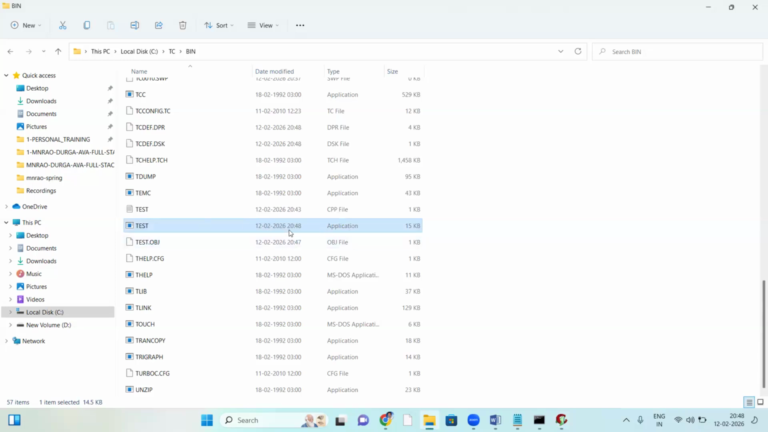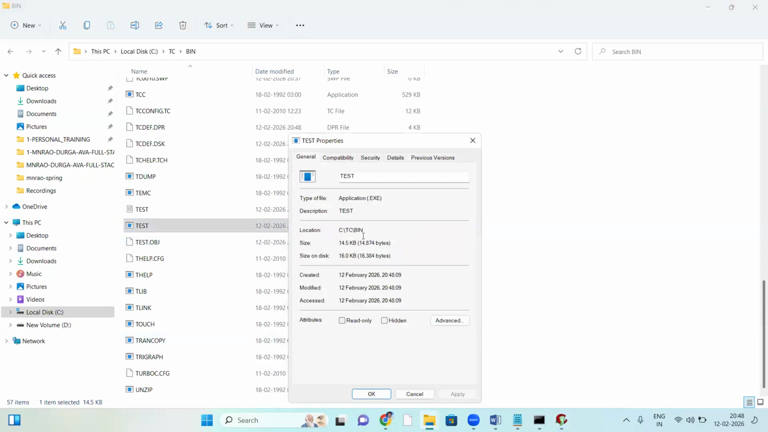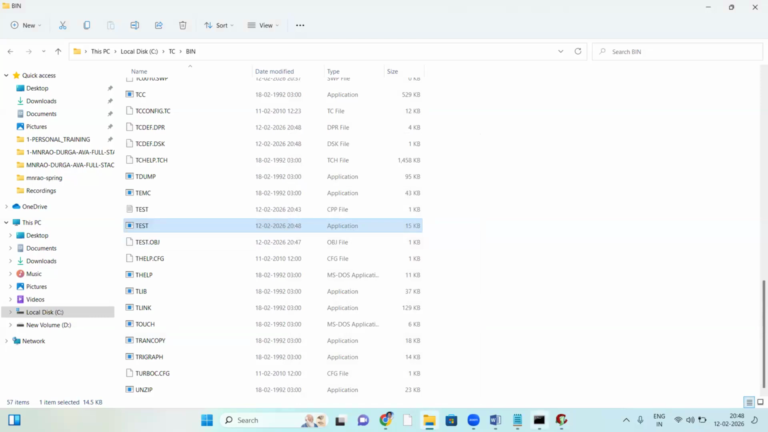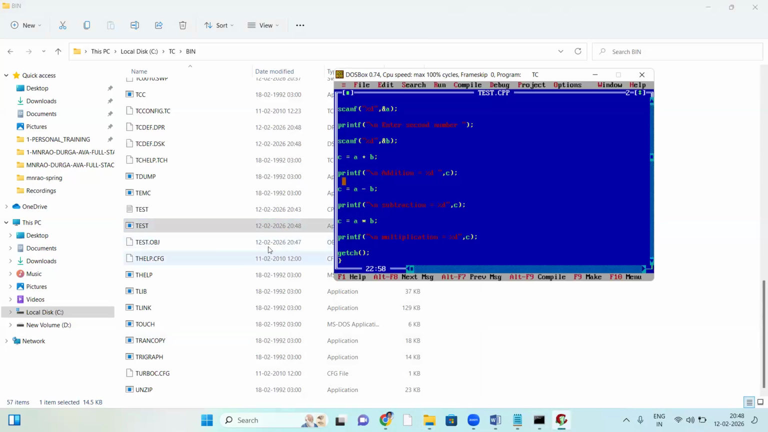Test.exe was just now created, at time 2048. Right click, check the properties. It's an .exe file, created, and then it is executing. See, 10, 20. So we got the output. So what happens here?